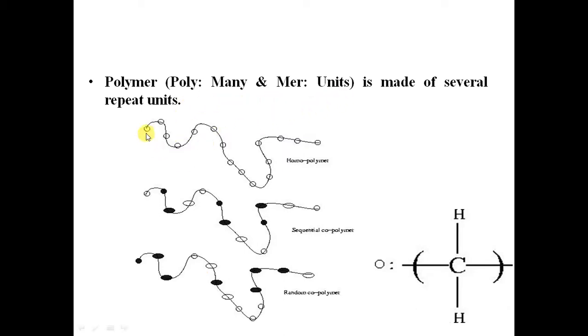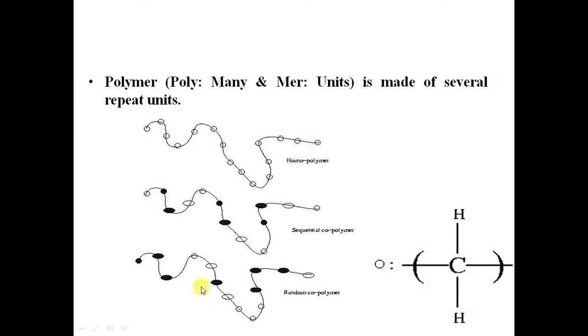So polymer, poly means many, mer means units. So this is a polymer. The open circle represents a monomer of the chain. The solid line represents a bond between two monomers of the chain. So it is a linear object. In this case, we have considered a linear polymer chain. These monomers are identical, so we have a homopolymer chain.